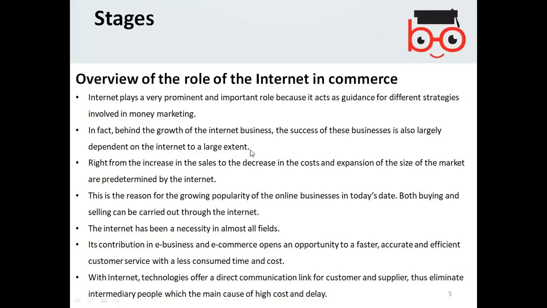So the internet has become the largest possible business platform. Because of the internet, the success of businesses has been enlarged to a large extent.